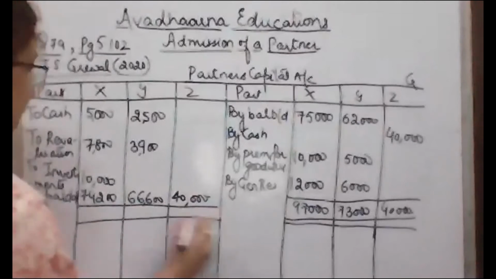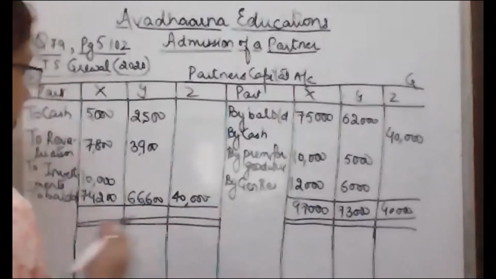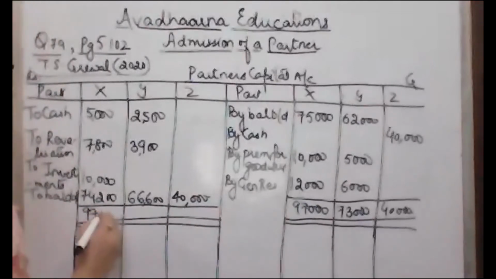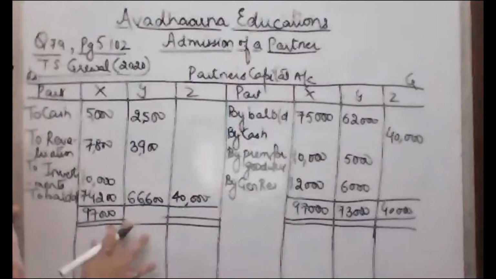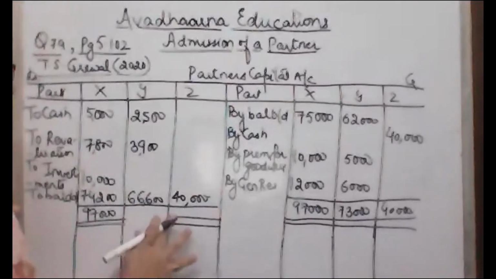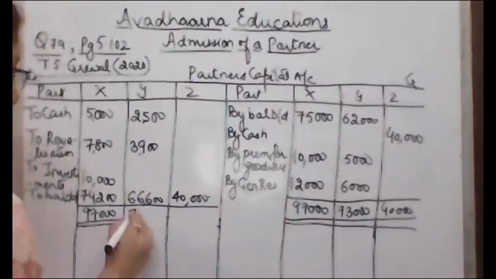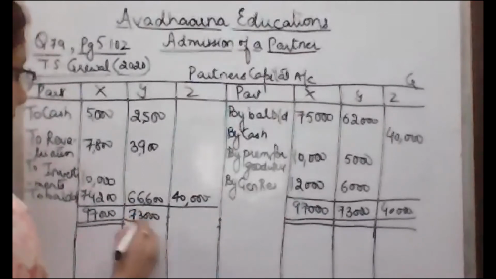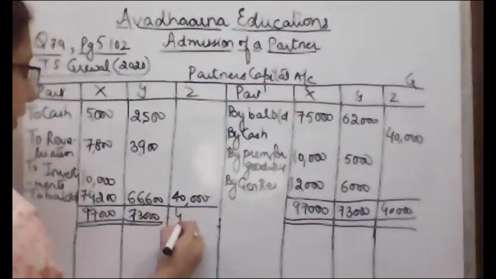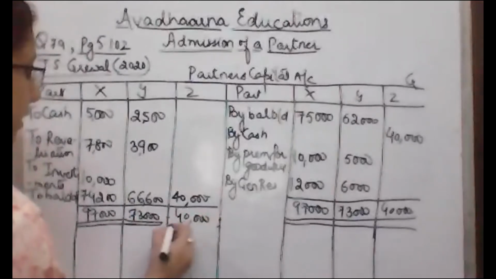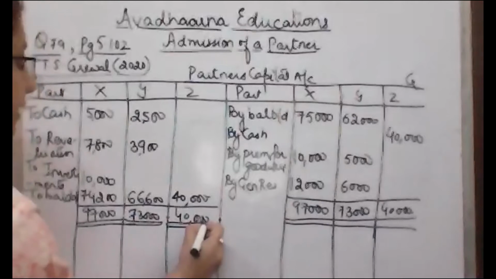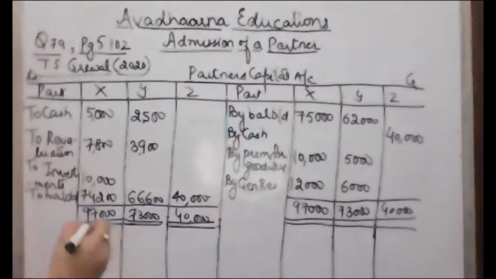Now we are going to give the accounting treatment of the last adjustment, that is F adjustment. This is 73,000 total, then 40,000 total. Fine. We have not yet given the accounting treatment of the last adjustment.